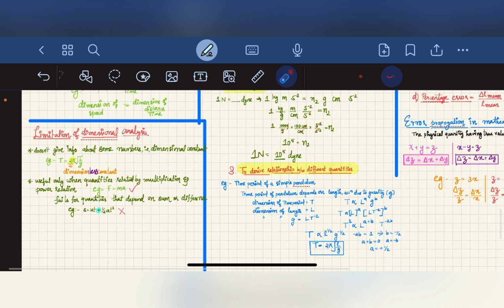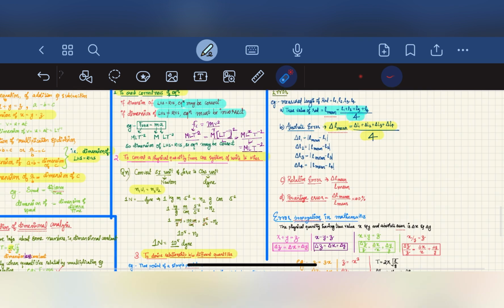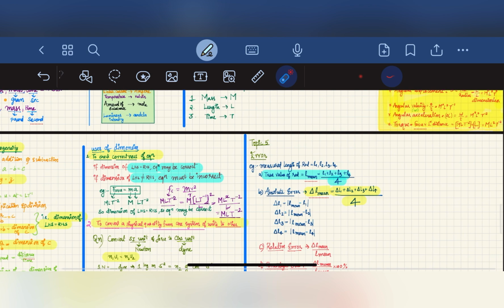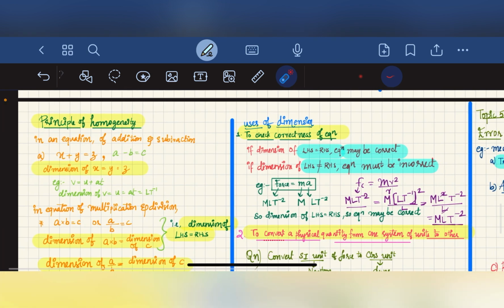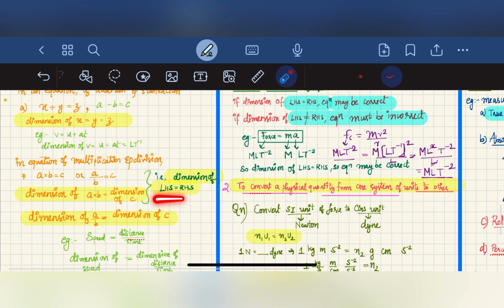Okay, and the next one, this is all about dimension. We have studied the dimension of some quantities, and then the principle of homogeneity: in case of addition and subtraction, the dimension of every term will be equal; in multiplication and division, the dimension of LHS is equal to RHS.